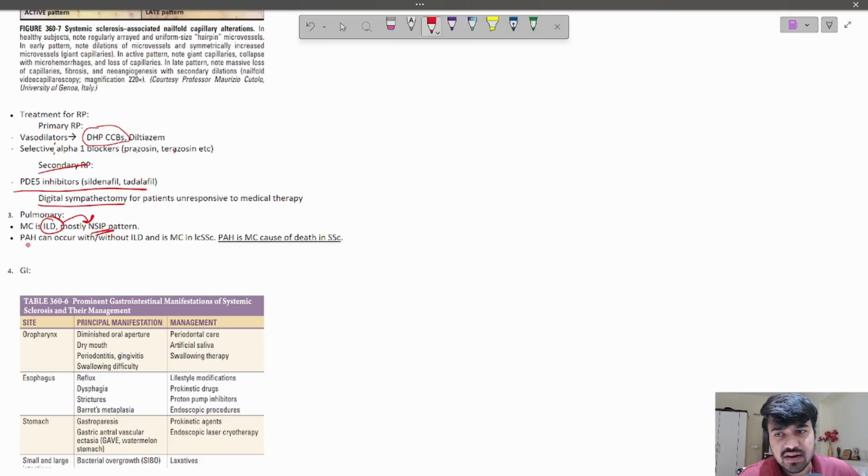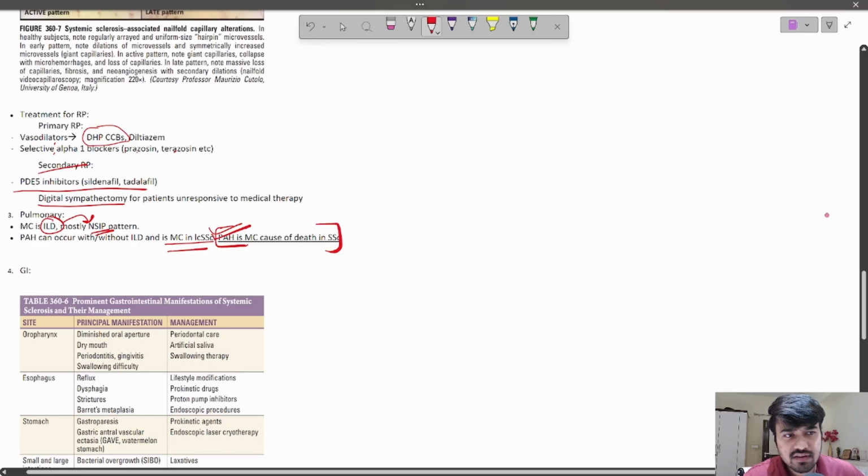Also, pulmonary artery hypertension can occur associated with systemic sclerosis, and it is the most common cause of death in systemic sclerosis. So this is a very important point. And PAH is equally associated with the limited cutaneous or diffuse cutaneous variant, but if a question is asked, then remember that it is more common in the limited cutaneous variant of systemic sclerosis. And PAH is in fact the most common cause of death in systemic sclerosis overall.